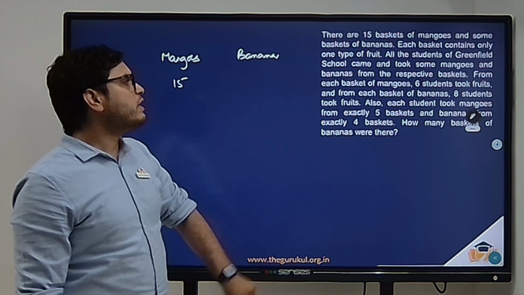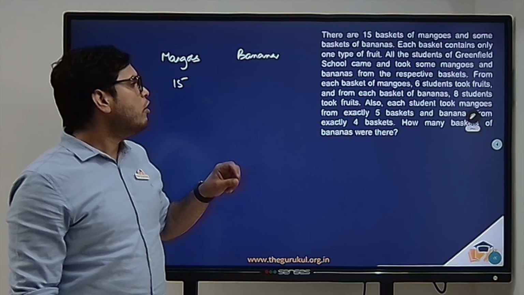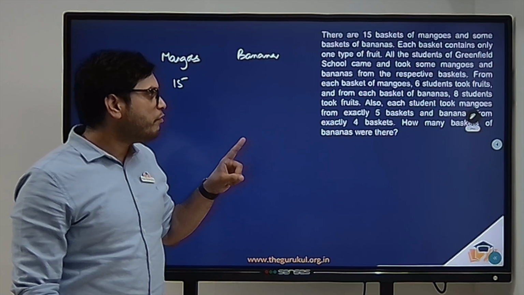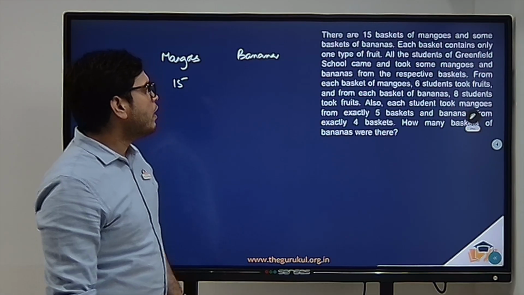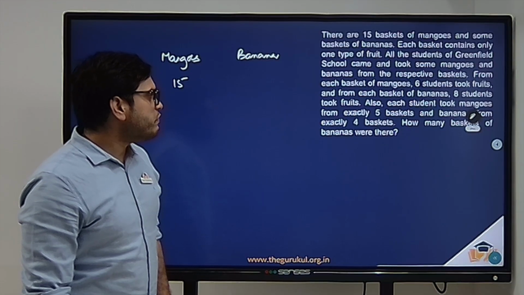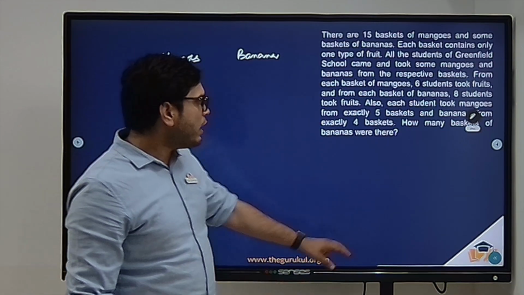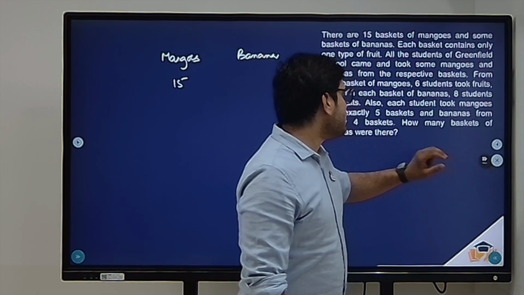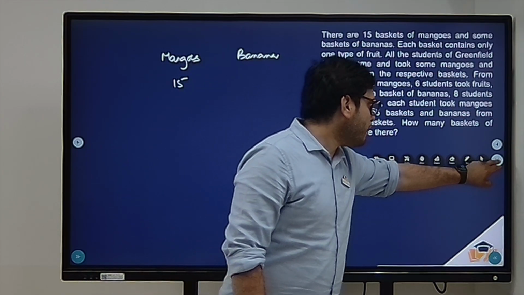Now from each basket of mangoes, 6 students took fruits, and from each basket of bananas, 8 students took fruits. Also, each student took mangoes from exactly 5 baskets and bananas from exactly 4 baskets. So how many baskets of bananas were there?